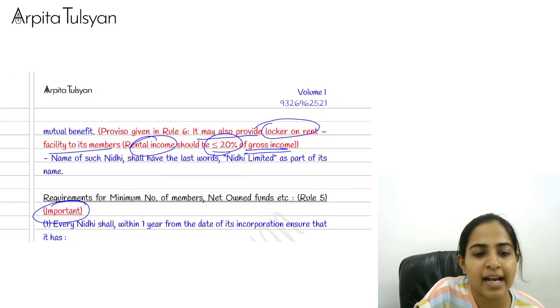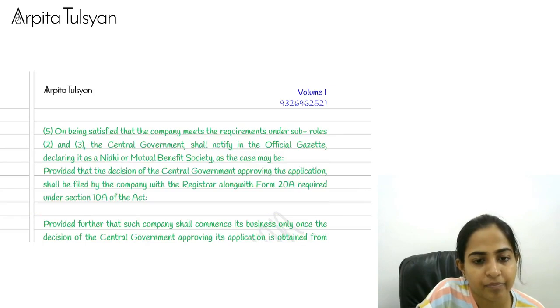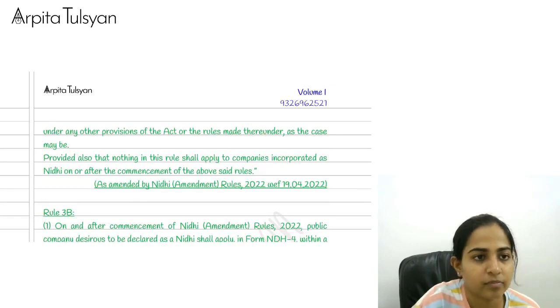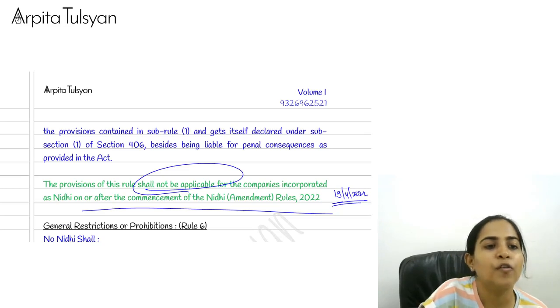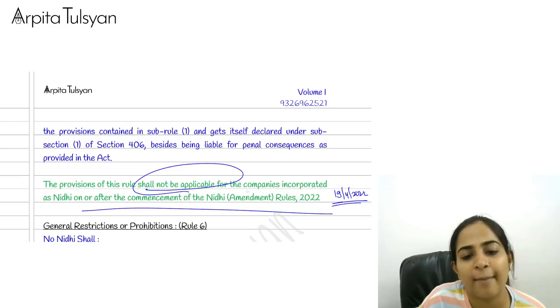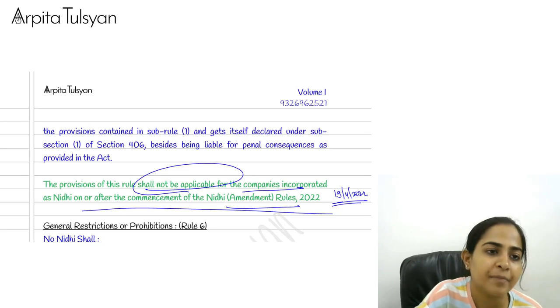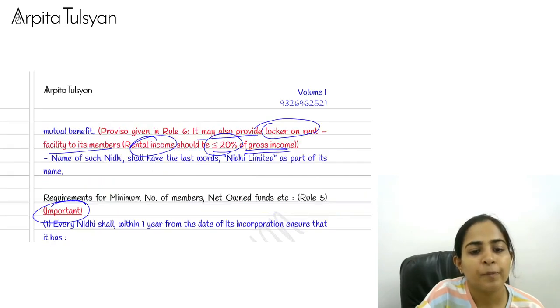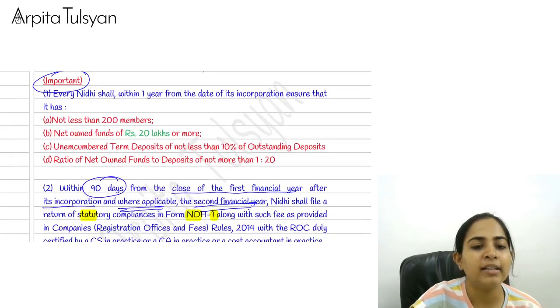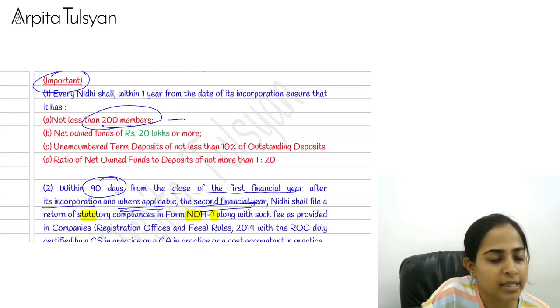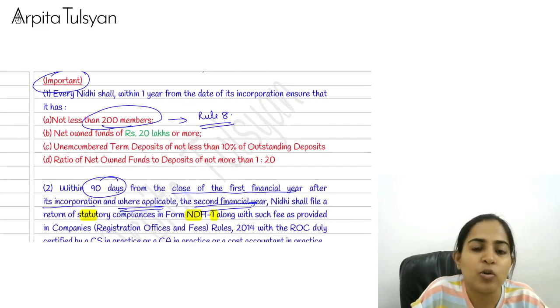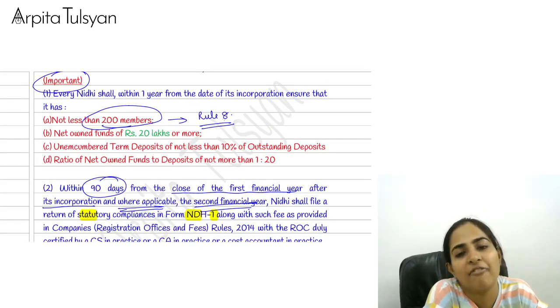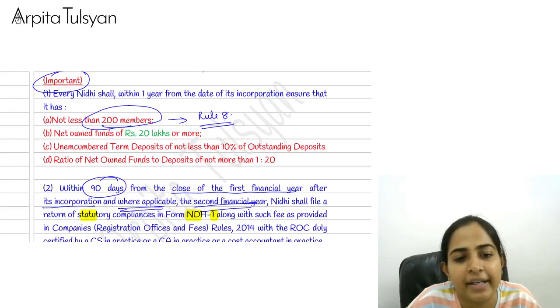Okay, everyone here, I'll just show you one thing. Remember, they had told for rule number 5 that the provisions of this rule are not applicable for the new Nidhi companies. Now see, one of the points in this rule was not less than 200 members. Now this is already covered in rule number 8. So rule number 8 will override rule number 5 and it will be applicable to every company.